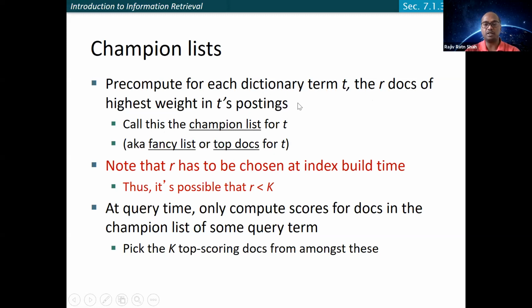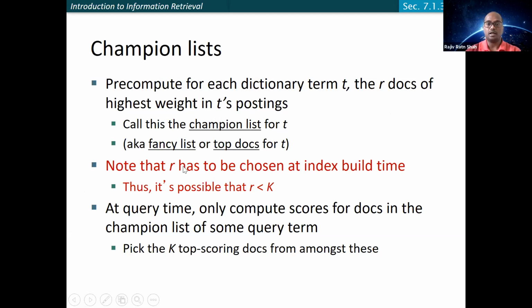So one simple criterion could be, for a given term, you can rank in order of term frequency. In a way, you will basically keep only the R documents having the highest weight. As I said, the weight could be anything. It could be term frequency, it could be the actual weight you can compute, or it could be some other criterion. This is the issue again, which I was highlighting in the previous slide.